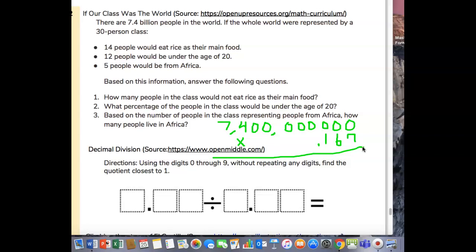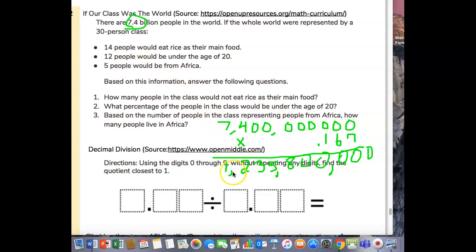So we have 7,400 and then 1, 2, 3, 4, 5, 6 times 0.167. 0.167 equals, okay, we get as an answer 1,235,800,000. Okay. So we're going to shorten it. Well, it's okay. And put it like that.